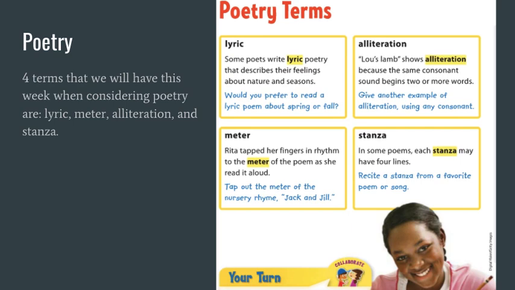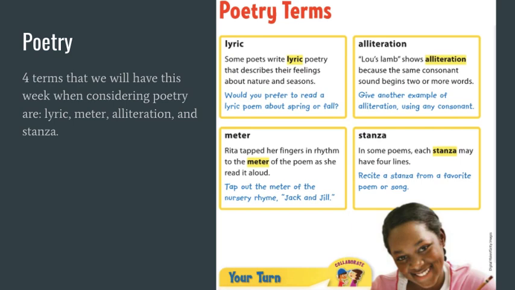The next one is alliteration. And alliteration just means that at the beginning of a word or two words next to each other, they have the same beginning consonant sound. So in that example, we have lose, lamb. It's kind of fun to mess with alliteration when you're a writer because you can do things like silly Sally saw several ships or something like that, and just have some fun with the play of words.